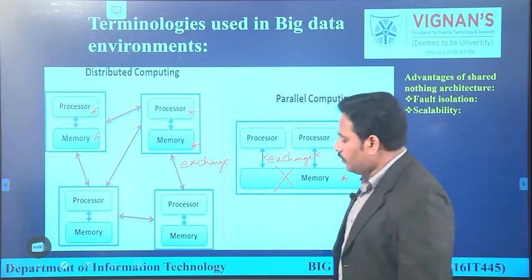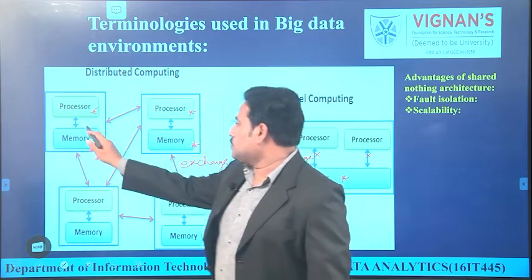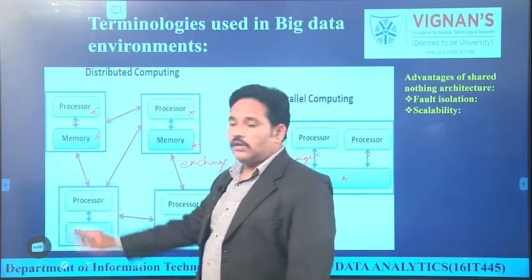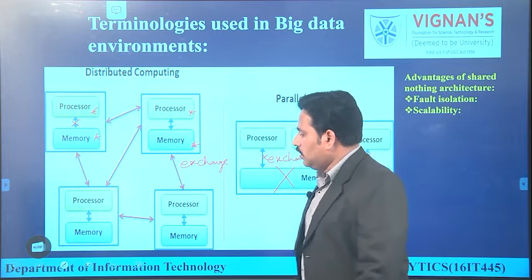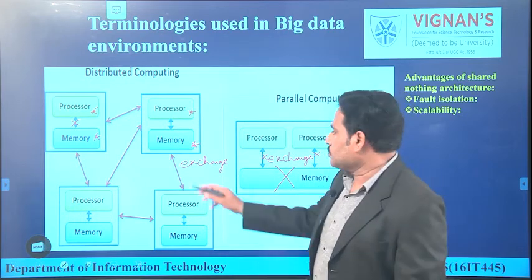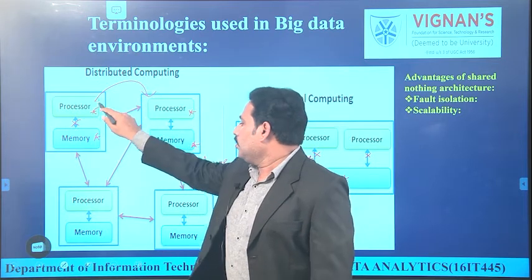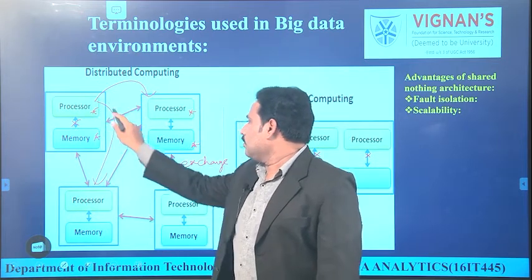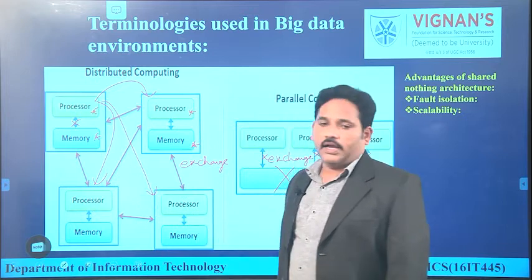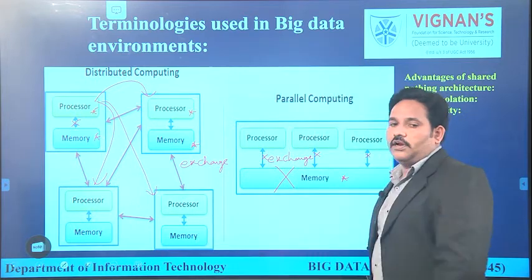Whereas in a distributed environment, if any one of the memory fails, let us assume this memory was not working, the connection has been lost, work will not be stopped because the work which was assigned to this processor can be shared to any one of the processors in order to complete the task. But in parallel processing, it is not possible.